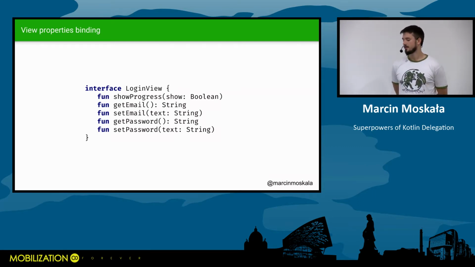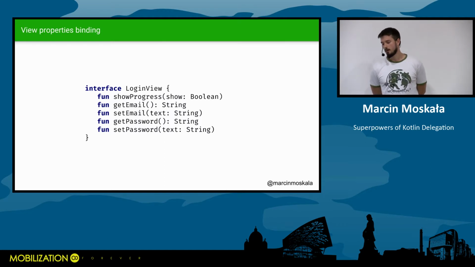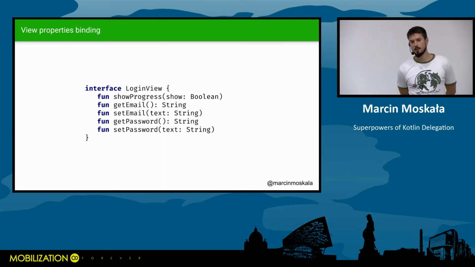And the first one is used for view properties binding. Right now we have view models, but back then they didn't work so well. And we had to use presenters and views. What we ended up with was that all the changes on the view needed to be expressed in interfaces.